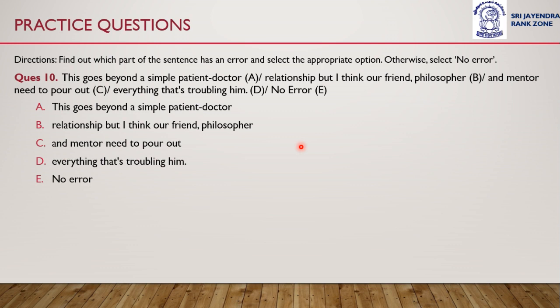Which sentence or which portion of the sentence has an error? Or is there no error in this sentence? Whether the error is in part A, this goes beyond a simple patient-doctor, part B, relationship, that I think our friend philosopher, option C, and mentor need to pour out everything that's troubling him.